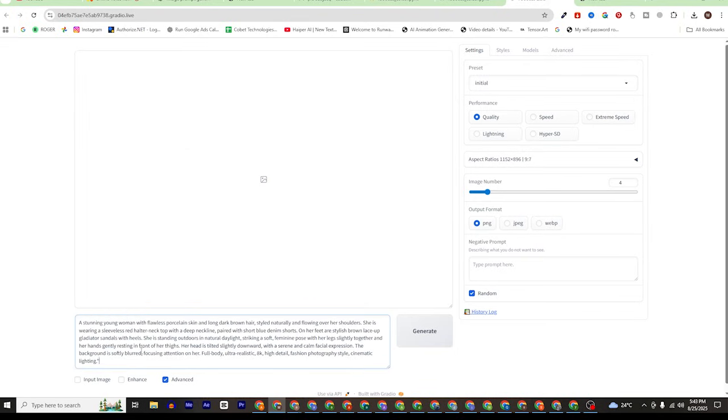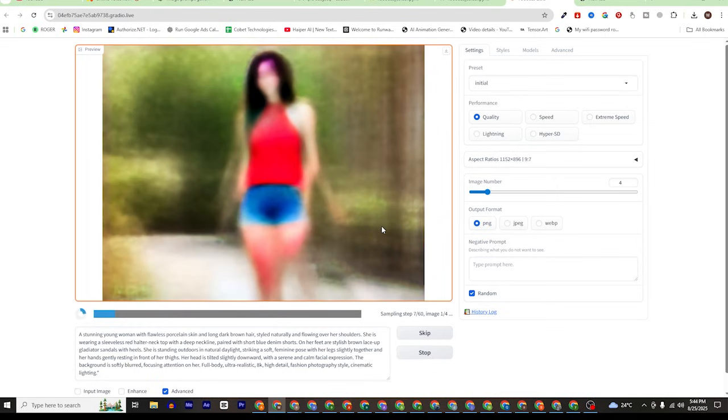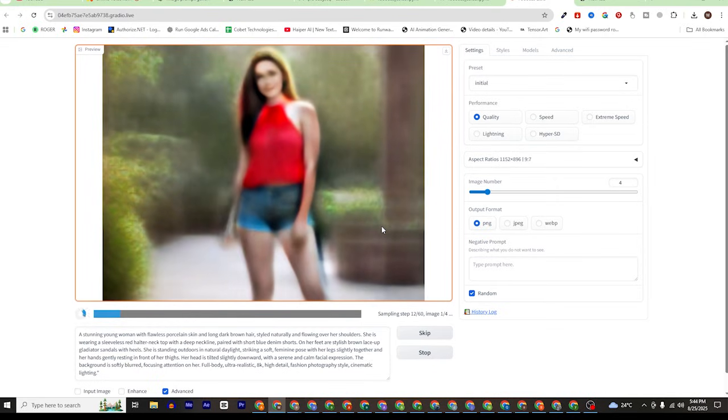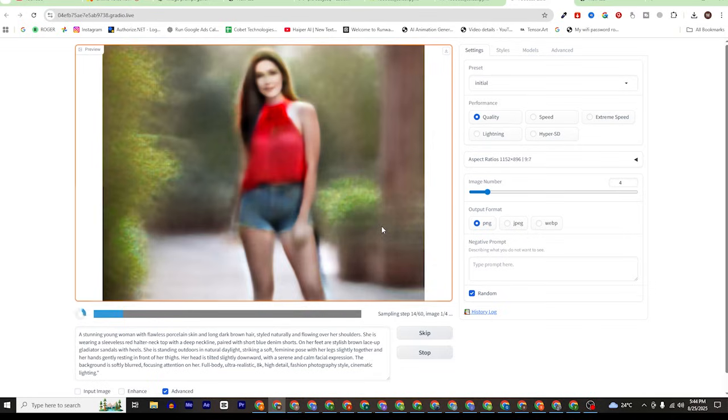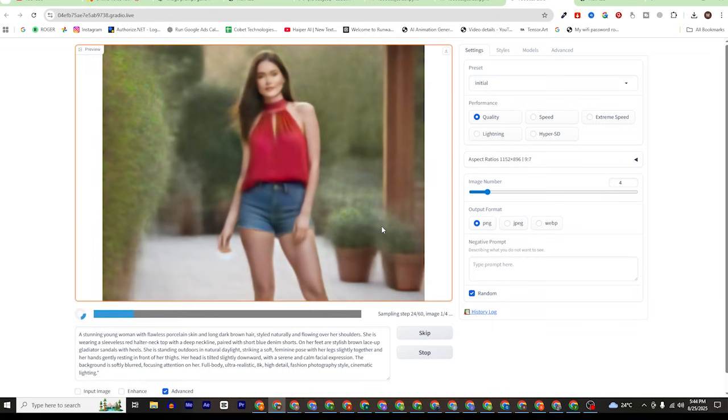So now we paste the prompt. All we have to do is click generate. And now you can see the process has started, and we will see our models within seconds. And there will be 4 images of the same person, and you can select one of the best.